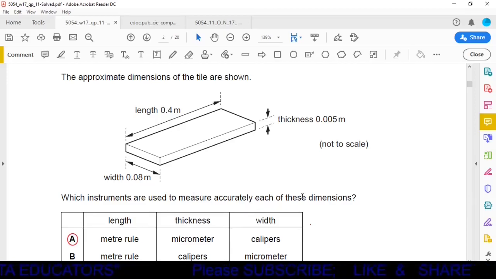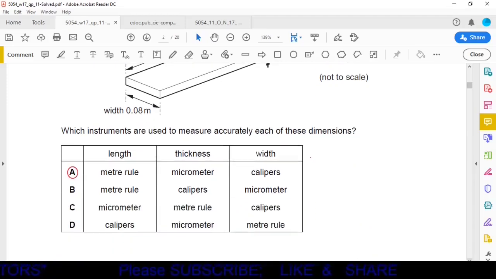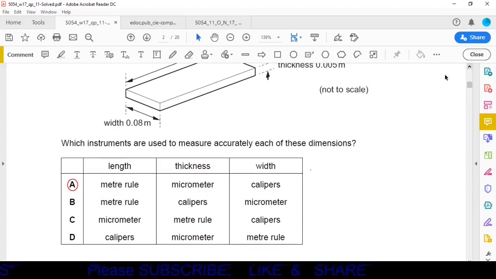Here we have to find out three different instruments to measure the length, thickness and width of the tile. Length is given 0.4 meter, so the best instrument to calculate the length will be a meter rule. Now meter rule is given in the option A and option B, so our possible options are A and B. Now to calculate the width of the tile, the better option is a vernier caliper. So we have to use vernier caliper to calculate width of the tile.